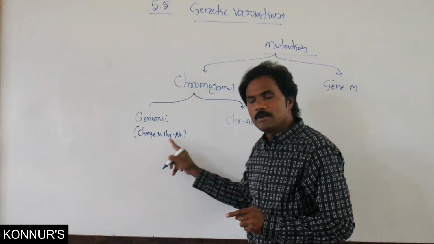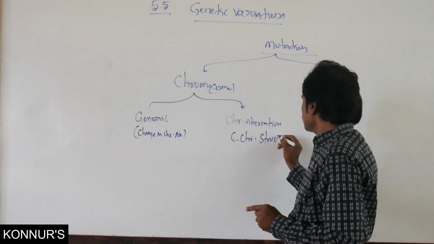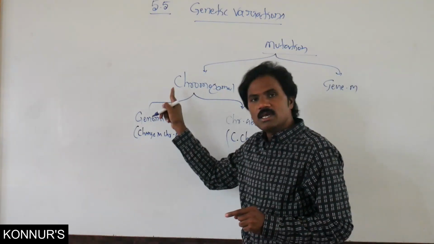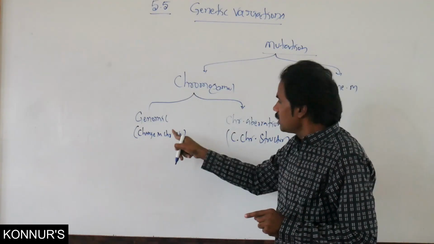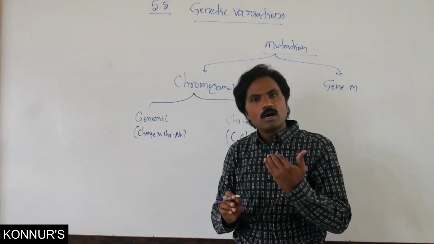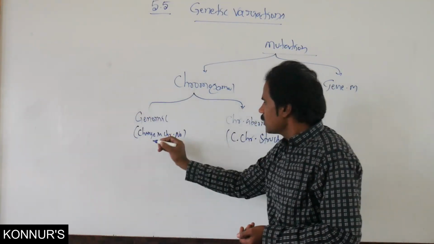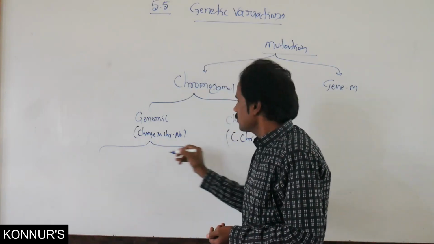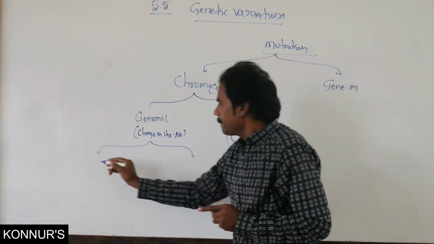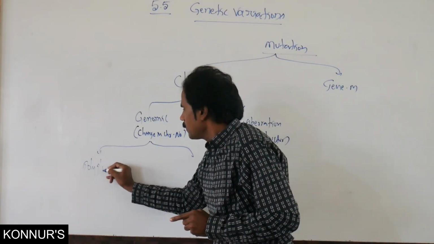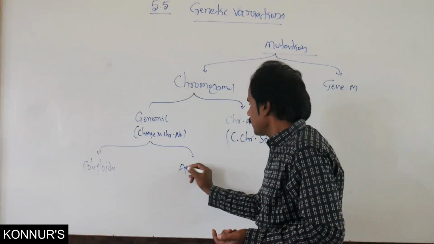Chromosomal aberration means a change in chromosomal structure. In change in chromosomal number, again there are two particular ways: polyploidy and aneuploidy.